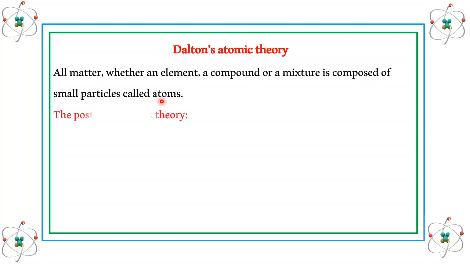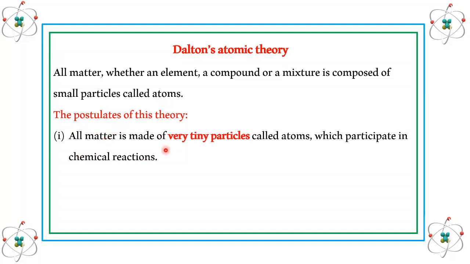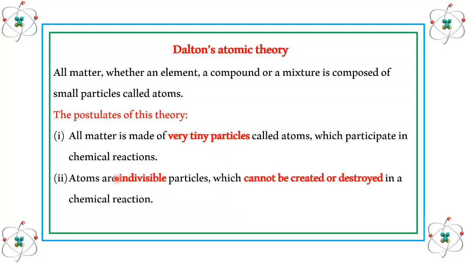In his theory, Dalton has given certain postulates. The very first postulate is: all matter is made up of very tiny particles called atoms, which participate in chemical reactions. So whenever there is a chemical reaction, the atoms take part in it. The second postulate was: atoms are indivisible particles which cannot be created or destroyed in a chemical reaction. It means that by a chemical reaction we cannot synthesize an atom.